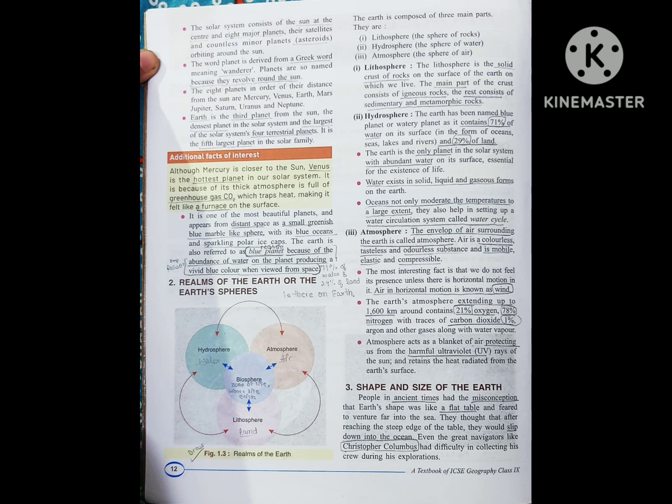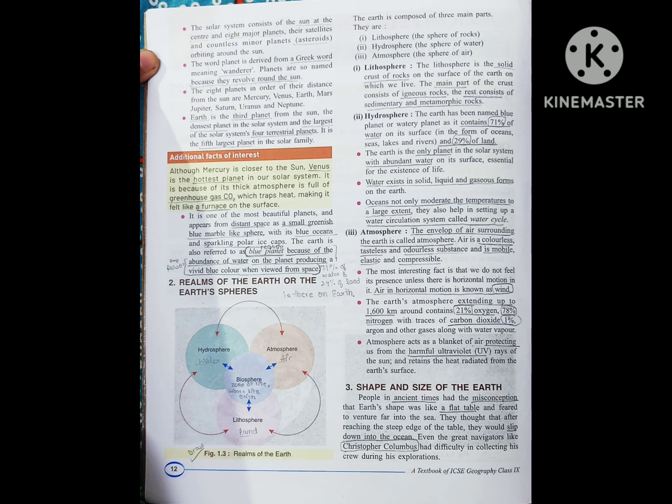In this point, it tells us that our planet is the most beautiful planet. It is so because our Earth is full of greenery and water. So it appears like a greenish blue marble from space. And it is also referred to as a blue planet because almost 75% of our Earth is made up of water and only 29% of land is there on Earth. That's why it looks almost blue from space, and they say it is a blue planet.